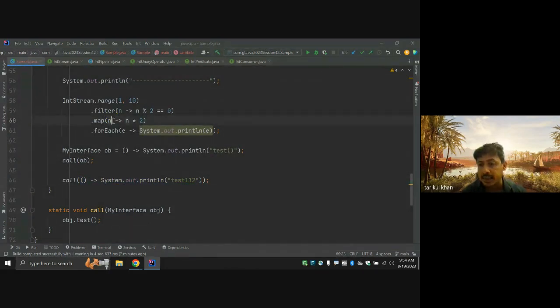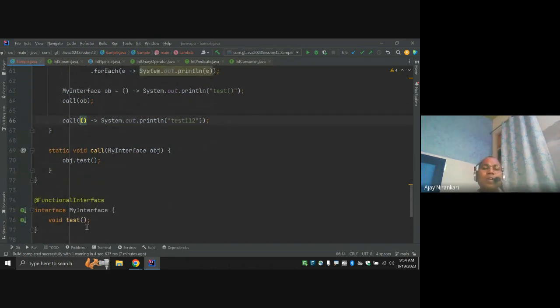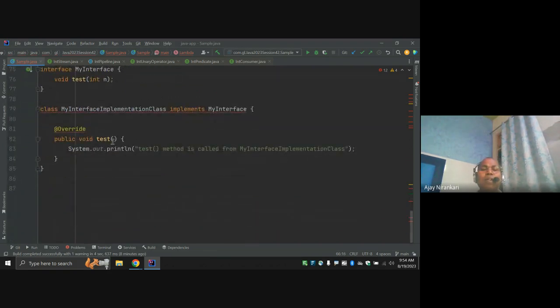It's always n. Because this function, let's take one input n, let's assume. If this takes an input, then you have to pass an input here. Let me just overwrite this with integer n.